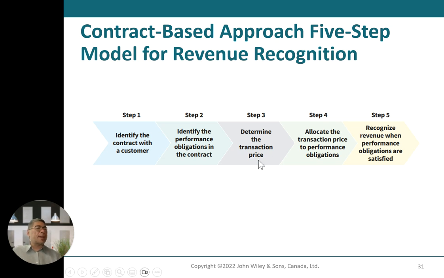Number 3, determine the transaction price. Let's say one samosa is equal to $1, so the total for 5,000 is $5,000. Then step 4, allocate the transaction price to the performance obligations. So I provide the bill for $5,000. Step 5, recognize revenue when the performance obligation is satisfied. When I deliver the samosas to BMO, then BMO will pay me $5,000. So that's basically steps 1 to 5.